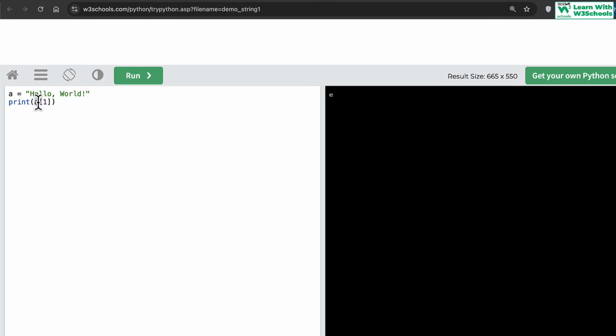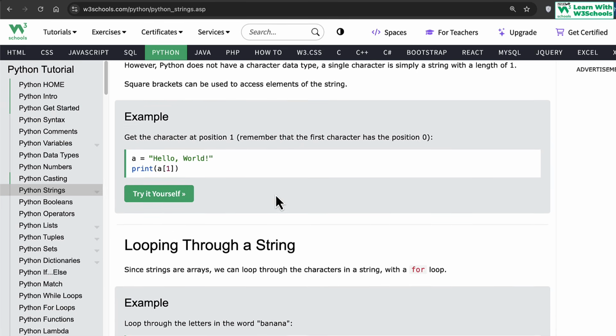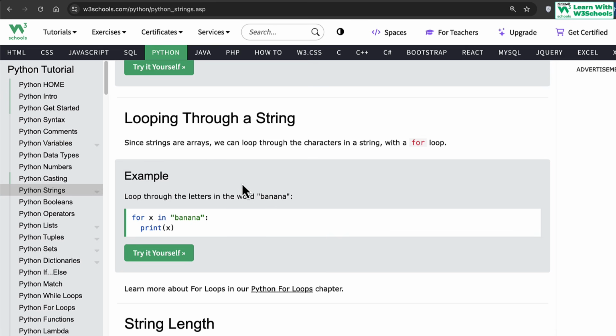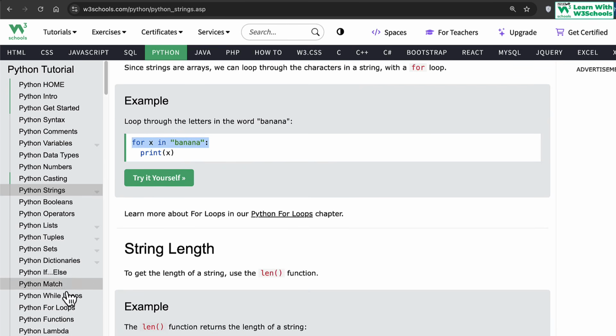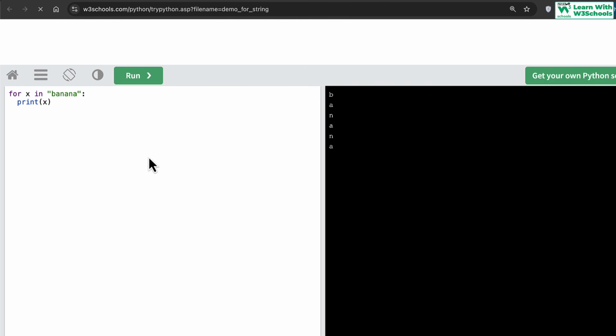So when we go to this variable, square brackets indicate that I'm accessing an index element. Square brackets say, hey, access a specific index number, 1. Whatever character is at index 1 will be printed on our console. For example, if you want to print index 0, you just type 0. If you run the code, this means print the character at index 0, which is H. So it will print H here. Make sense? Perfect. Now, looping through a string: because this is considered an array, we can loop through each character as well, just like we would with any other array. We will talk about for and for in a little bit later on in this chapter. But what this basically means is that for is a loop.